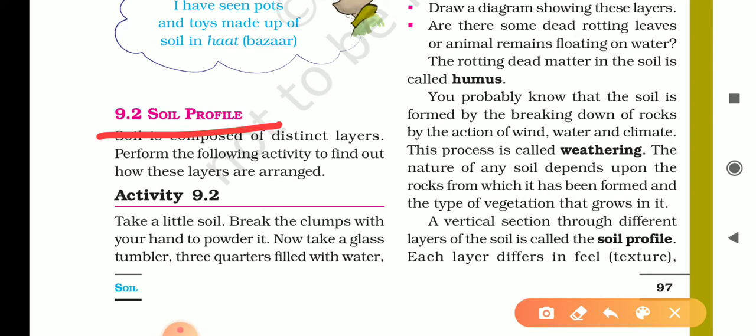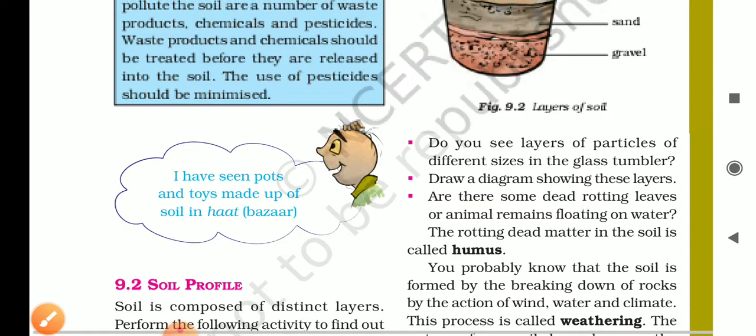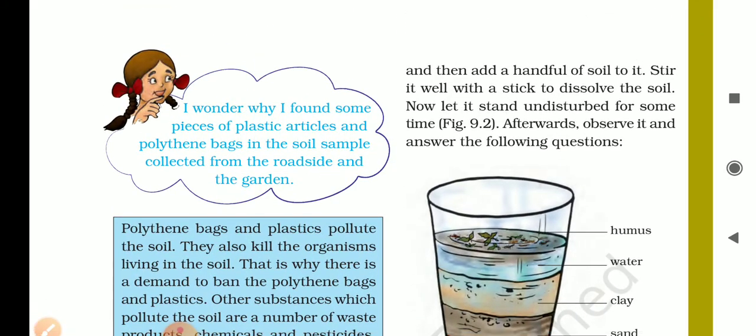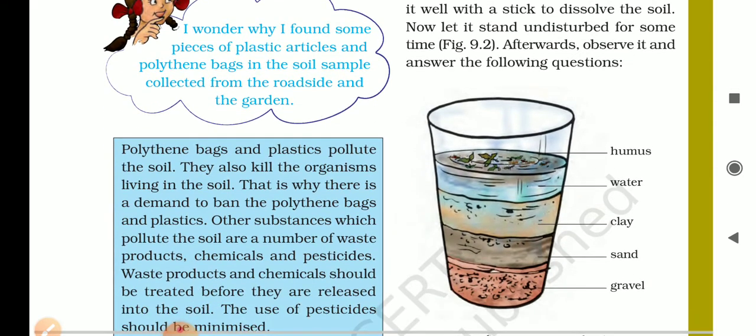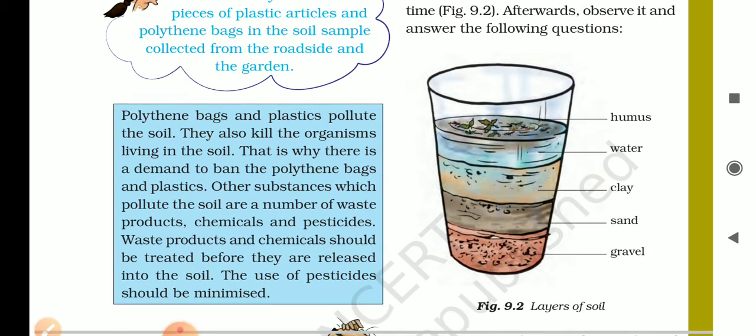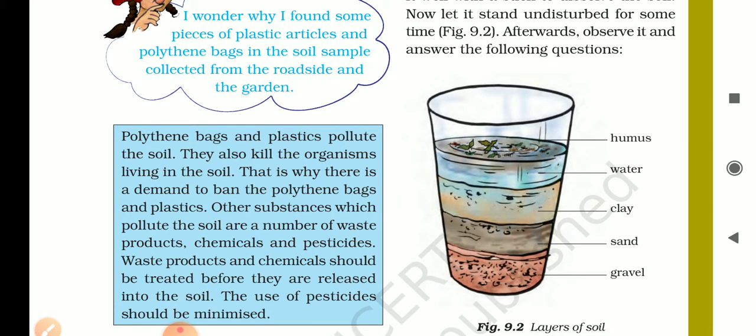Activity 9.2. Take a little soil, break the clumps with your hand to powder it. Now take a glass tumbler, three-fourths filled with water, and add a handful of soil to it. Stir it well with a stick to dissolve the soil. Now let it stand undisturbed for some time. There is a figure. Afterward, observe it and answer the following questions.